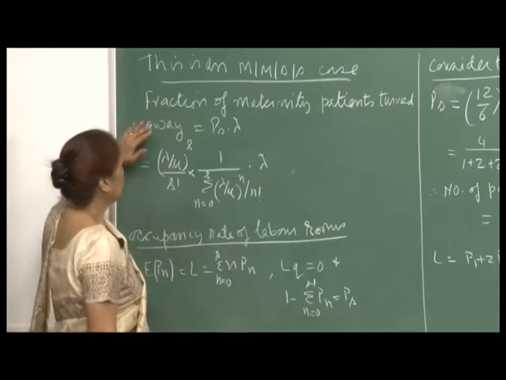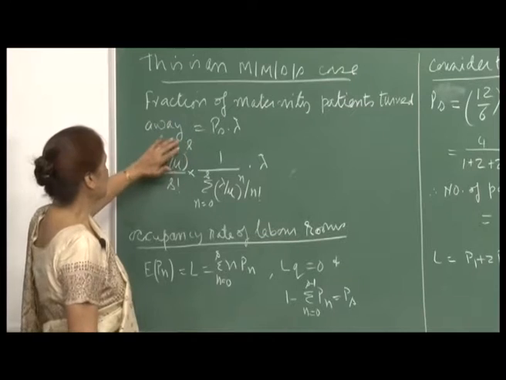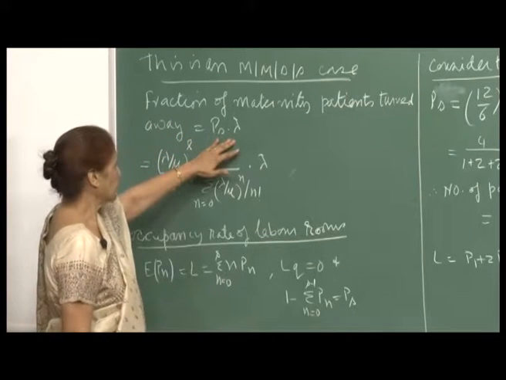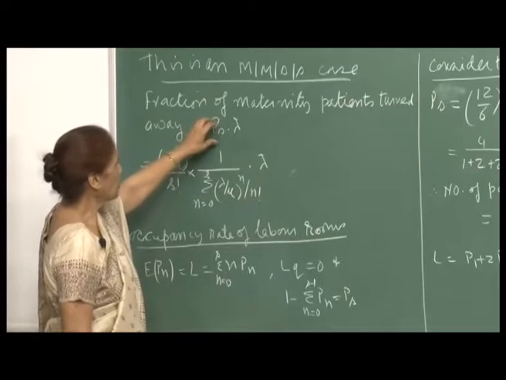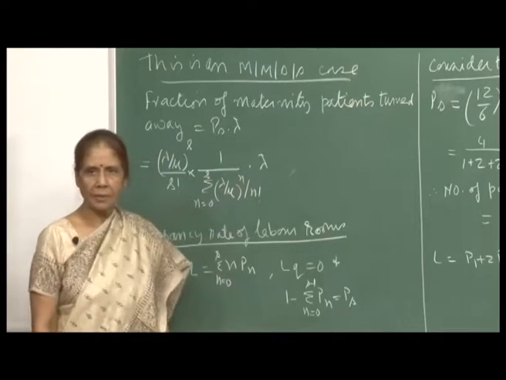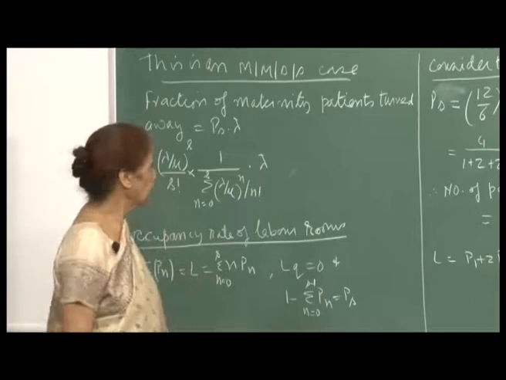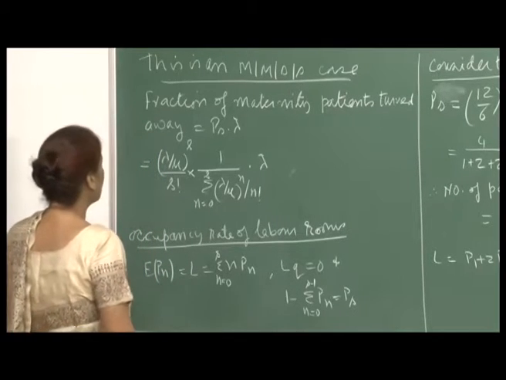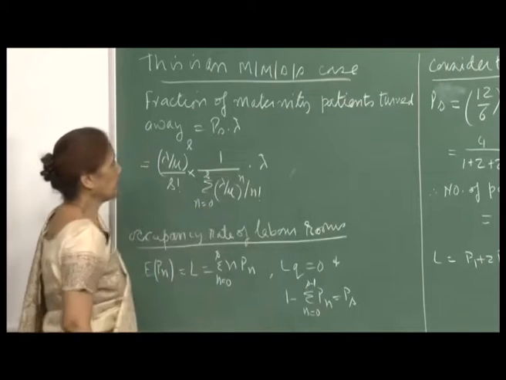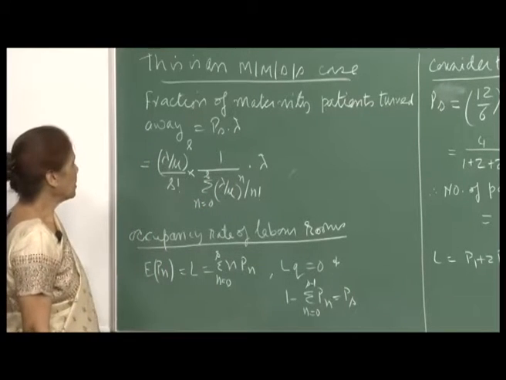The fraction of maternity patients turned away is Ps into lambda. This is the fraction of time that the system is blocked, and lambda is the arrival rate, so this gives the rate of maternity patients turned away.